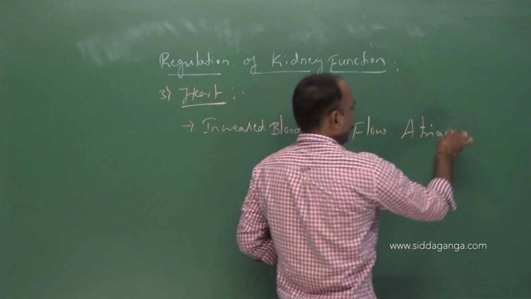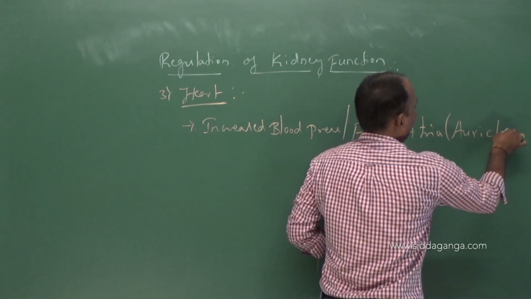Atria means the chambers of the heart, also called auricles.